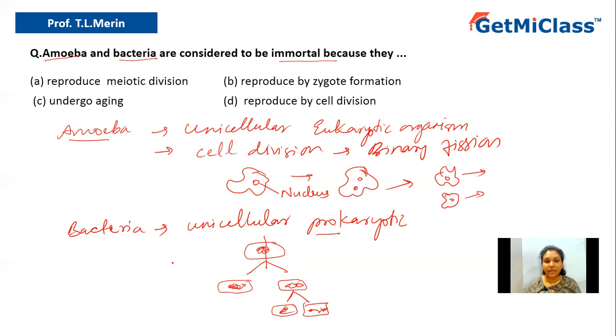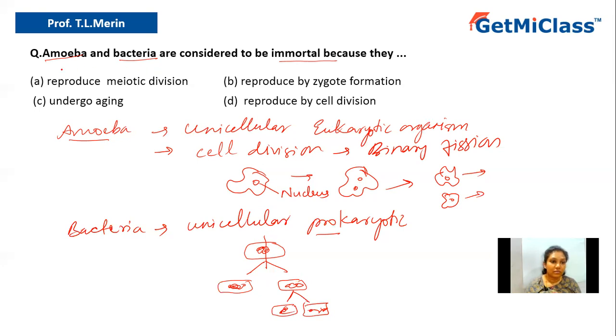Because they undergo cell division. And what kind of cell division? It is a general division of one cell into two cells, where the parental cell itself gives rise to two daughter cells. Even in the case of amoeba, from one parental cell you get two daughter cells. That is why amoeba, bacteria, and most unicellular organisms which reproduce by cell division are immortal.